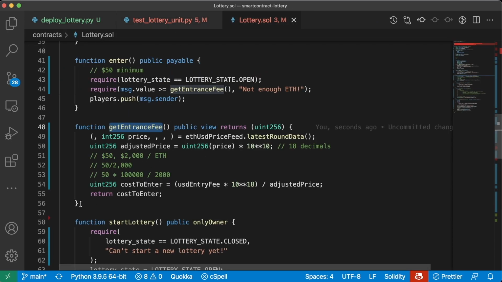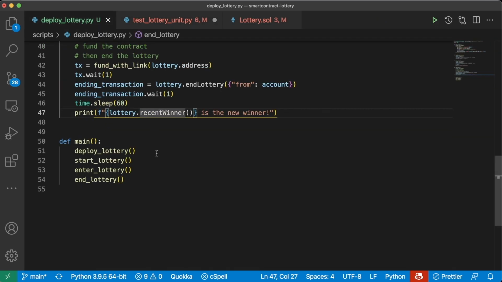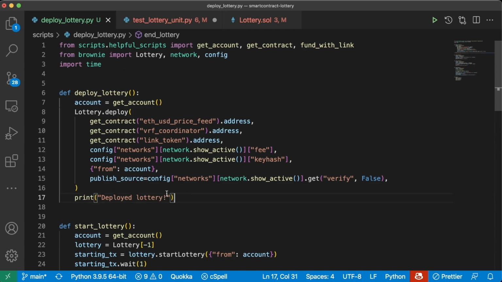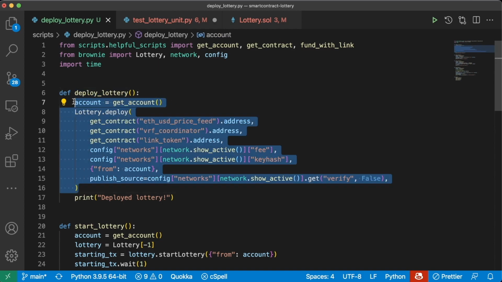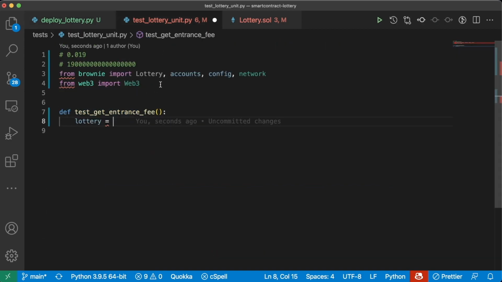All right, so how are we going to test this get entrance fee function now? First, we're going to want to deploy our lottery again. Since we have a deploy lottery script already, we can just use it. If we wanted to, we could copy paste this whole part into our test, but we're just going to work from this deploy lottery script. So we're going to import this, and we can even get rid of this from Web3 line for now.